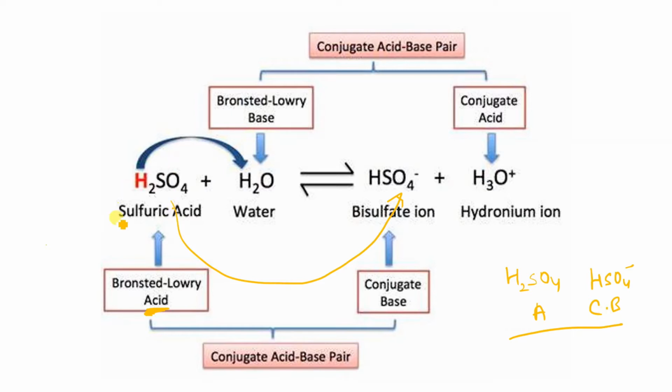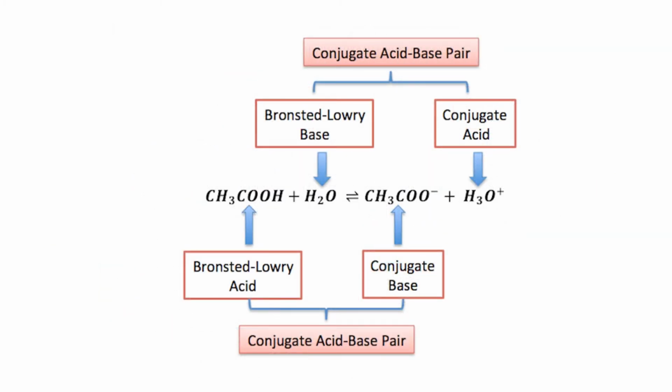And another example, H2O. Here H2O is going to gain the H plus ion released by this. So H2O is gaining H plus, and that's why it results in H3O plus. So H2O and H3O plus is the base conjugate acid pair. Clear? Okay. Another example, CH3COOH and CH3COO minus will be the acid conjugate base pair. Similarly, H2O and H3O plus will be base conjugate acid pair. Clear?